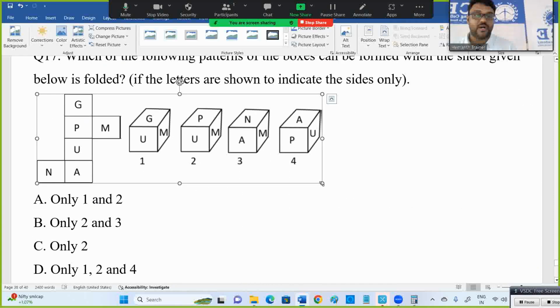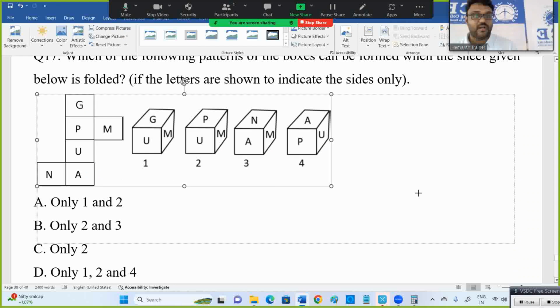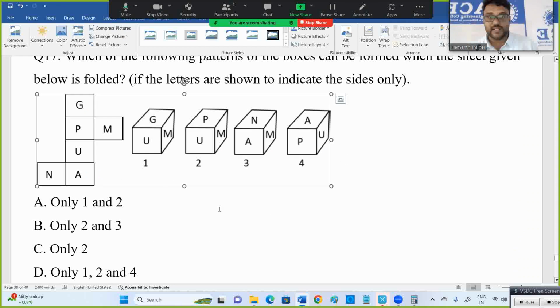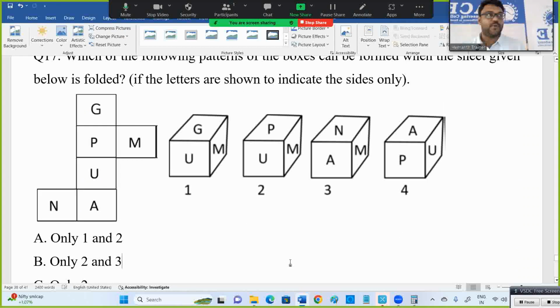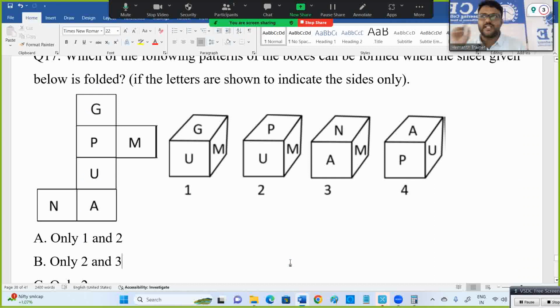This is the dice concept, in depth. It is related to a video we already did, and you can check those inputs. Majority of the topics are available in the channel. Permutations is not there, but combinations, probability, time and work, and time and distance are there. Only a few very minute topics are not there.